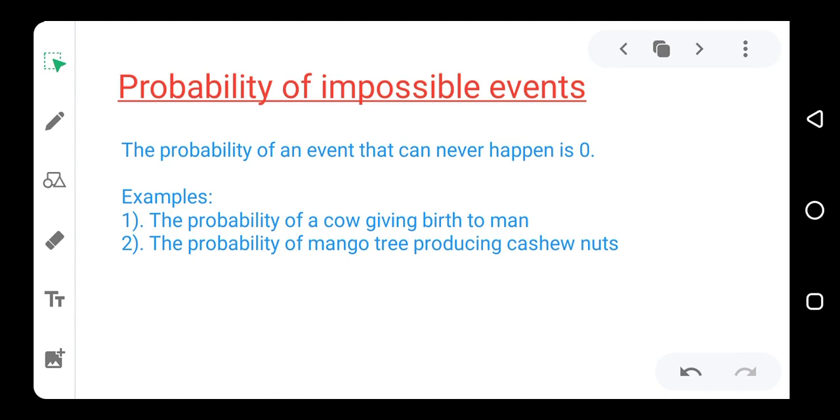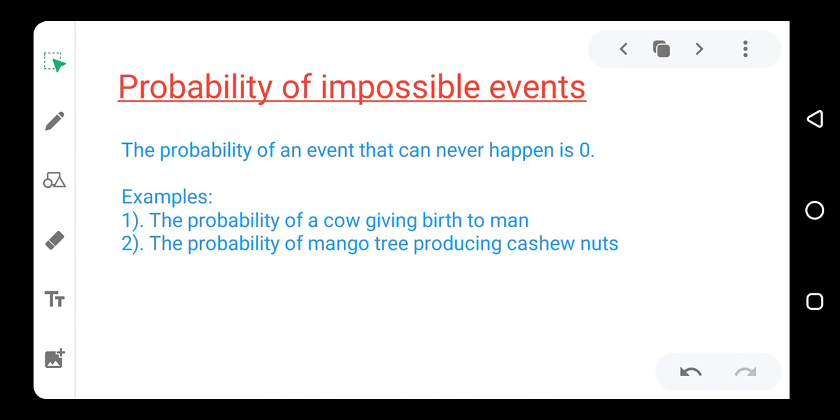For instance, we know that a cow can never give birth to a man. So the probability that a cow will give birth to a man is 0. It can never happen. The probability that a mango tree will produce cashew nuts is 0. It can never happen. So anything that we know can never happen, we assign the probability of 0 to it.